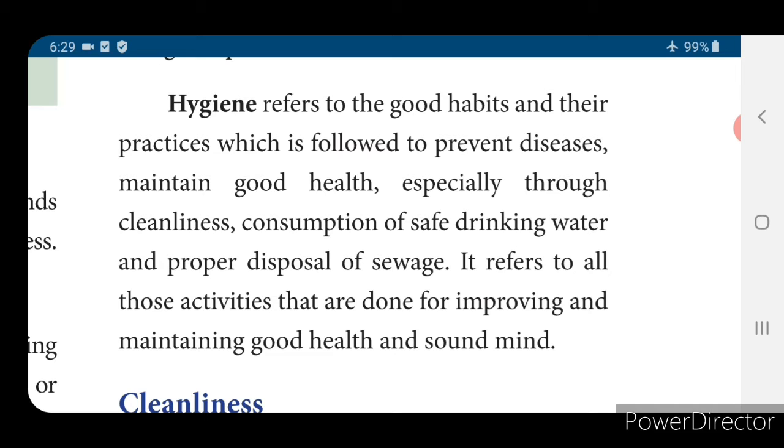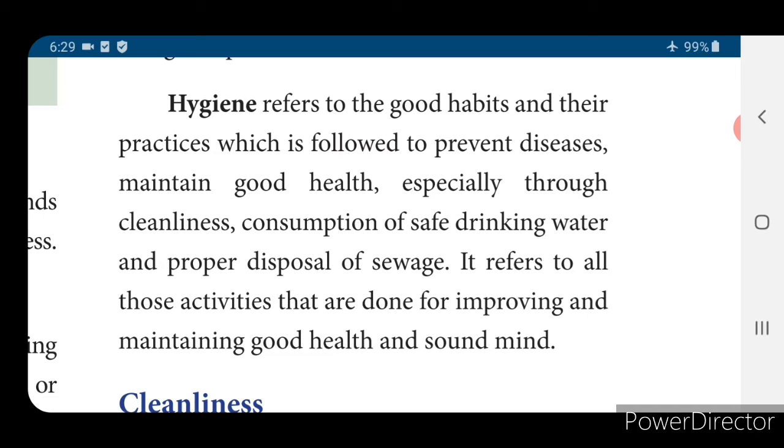We have to keep our home clean, street clean, our society clean, village clean, everything clean. After this corona period, if you spit on the road, you have to pay a fine of 500 rupees. If you are not wearing a mask, you have to pay a fine of 200 rupees. Then only the people will follow. Hygiene means we have to drink boiled, pure water. Drinking water should be clean, and we have to wear clean clothes. After coming out and entering the home, we have to wash everything. So cleanliness is nothing but hygiene.